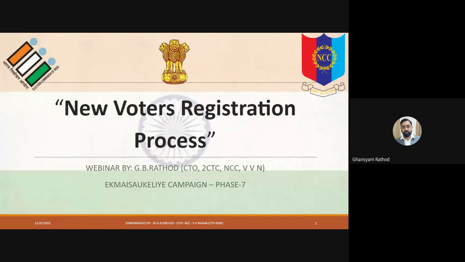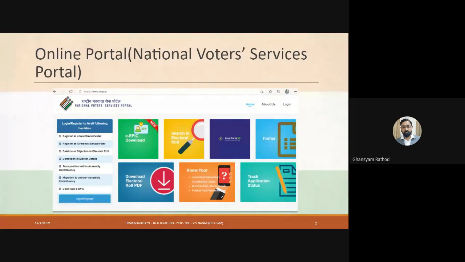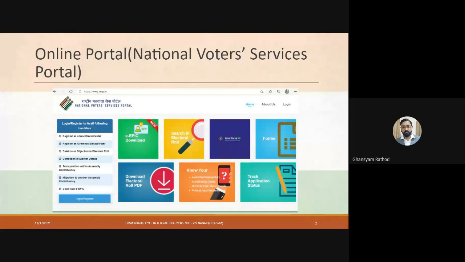Starting with the webinar, here is the online portal. The name given is National Voter Service Portal. You search for this using Google. Whenever you open this website, this is the first page you can observe.